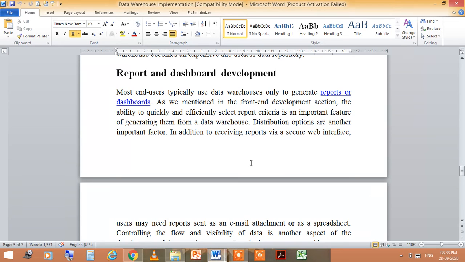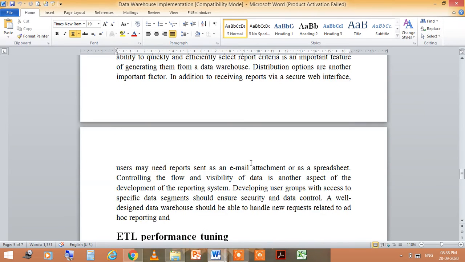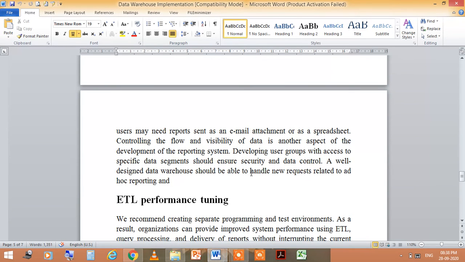So for this, the distribution options are another important factor. In addition to receiving reports through a secure web interface, users may need reports sent as an email attachment or as a spreadsheet. Controlling the flow and visibility of data is another aspect of the development of the reporting system.